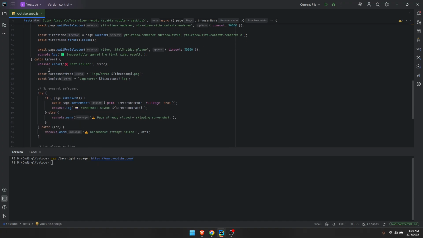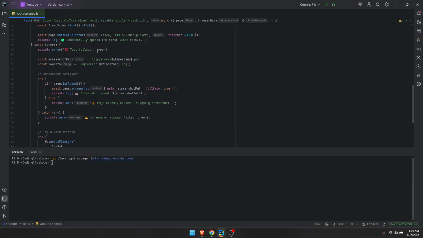And then we have this error handling. This error handling is pretty much if anything happens, this is not handling specific errors, or well, this will not give you the specific error on the console. This is handling all errors. If an error happened, then it will let you know on the console and it will save a screenshot and also save the logs with the HTTP request.